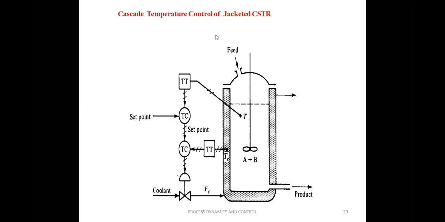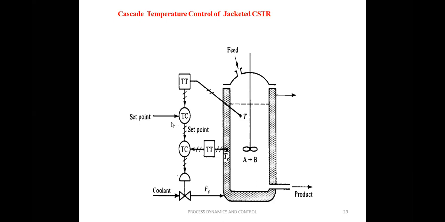So if you observe this complete diagram, it is a simple cascade control of CSTR, continuous stirred tank reactor, temperature. We observe two controllers. One is the temperature controller, the other one is the flow controller. So what is this loop? This loop measures the T which we want to control. Our main aim here? Our main aim is to control the temperature T.